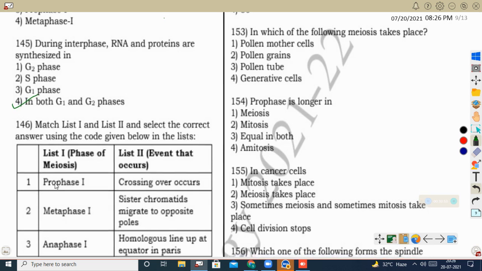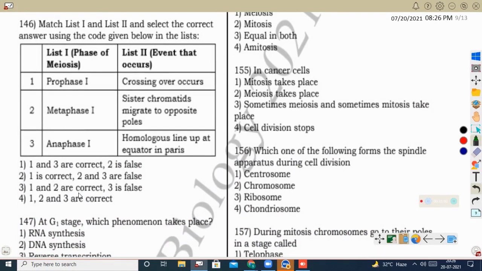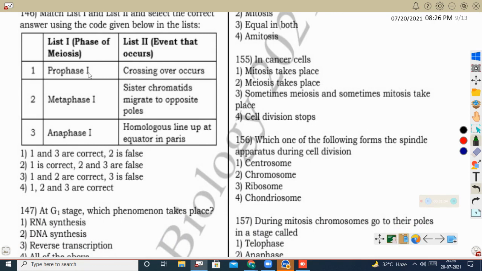Next question, match list 1 and list 2 and select the correct answer using the code given below. Prophase 1, crossing over occurs. Yes, crossing over occurs in prophase 1 in the pachytene stage. That is correct. Metaphase 1, sister chromatids migrate to opposite poles. Sister chromatids migrate to opposite poles during anaphase 2, so this is wrong.